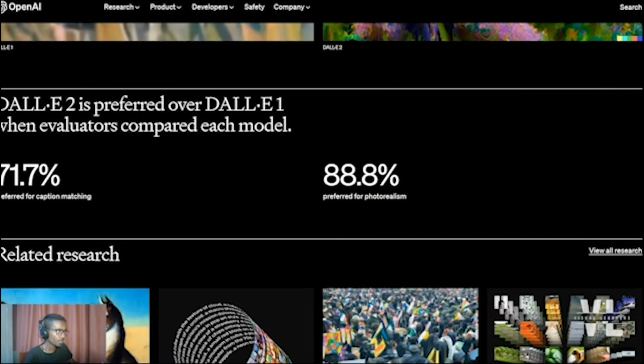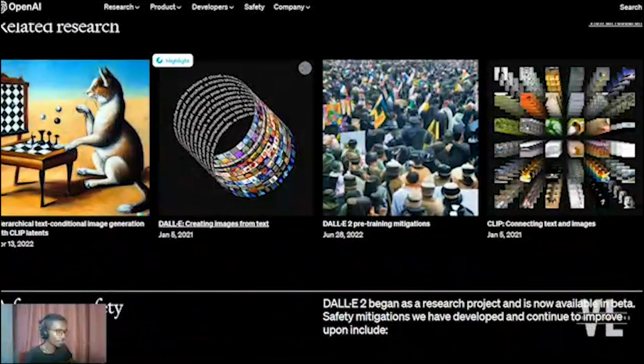DALL-E 2 is preferred over DALL-E 1 when evaluators compared each model. For caption matching, 71.7% preferred the DALL-E 2 model, and for photorealism, 88.8% of people preferred the latest model over the old one.